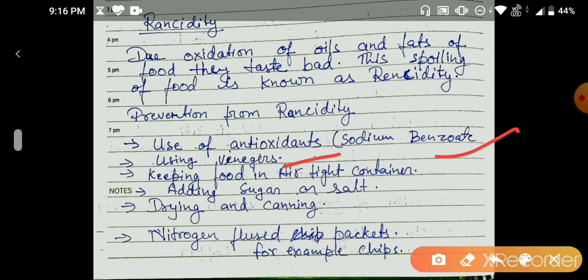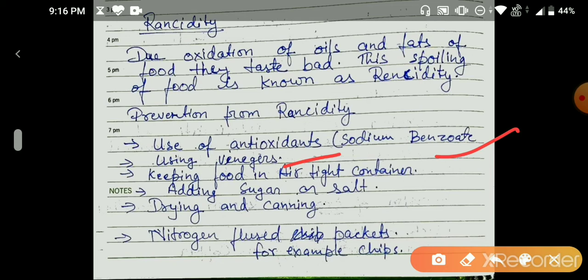Okay, so keep the food in an airtight container, the very common thing that we do when we bring biscuits, chips, mixtures. We keep them in an airtight container so that they won't be spoiled. Otherwise they won't be that crispy, and we don't even like to eat those things if they are not crispy.